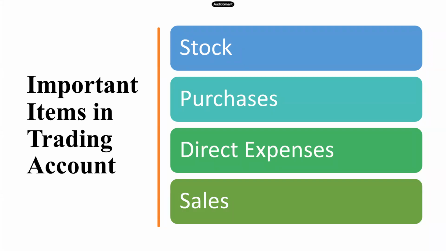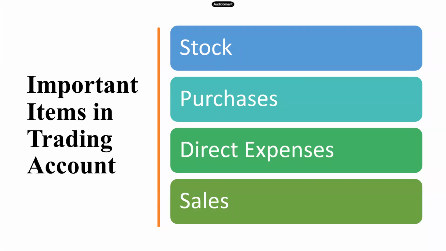Now stock, what do you mean by stock? Stock means all the goods which are lying unsold on a particular date at our premises. The goods which are left over unsold are called stock.